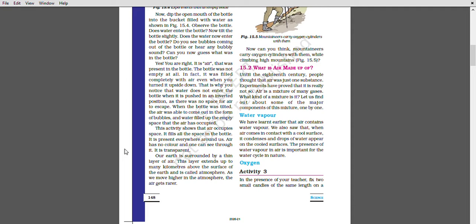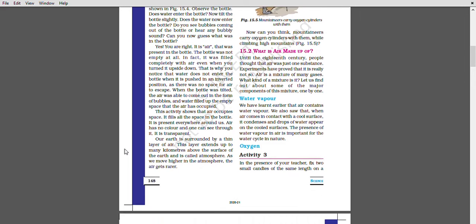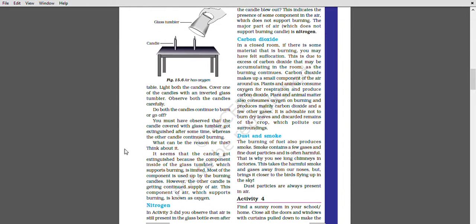अब oxygen. In the presence of your teacher, fix two small candles of the same length on a table. Light both the candles. Cover one of the candles with an inverted glass tumbler. अब observe. You must have observed that the candle covered with the glass tumbler got extinguished after some time, whereas the other candle continued burning.